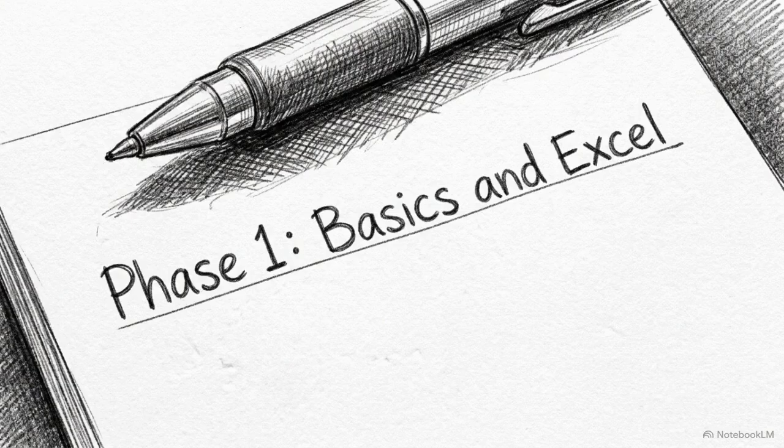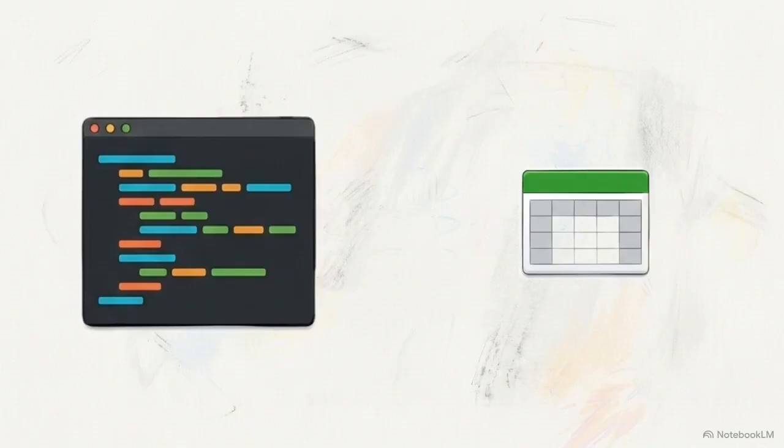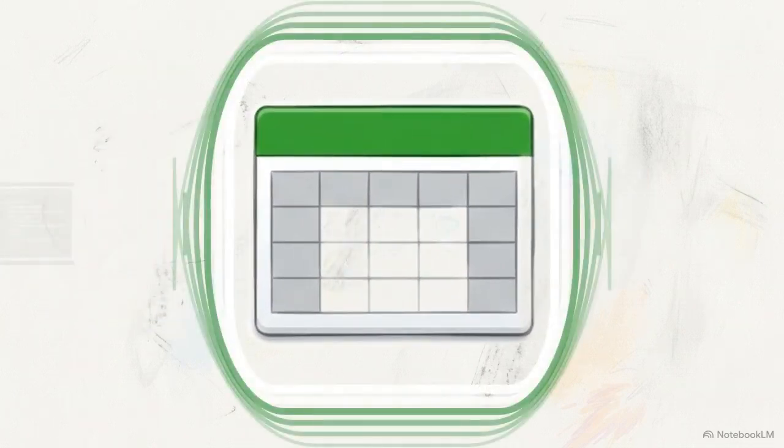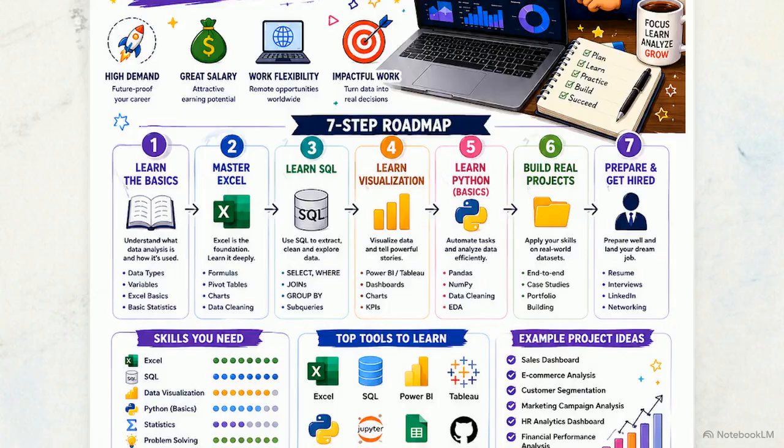At the top of your document, write down Phase 1, Basics and Excel. A lot of people think you need to start by writing code. You don't. Mastering foundational spreadsheet logic is a mandatory first step. Looking at this roadmap, under Step 2, you can see the exact foundations you need: formulas, pivot tables, and data cleaning. Write those 3 down.